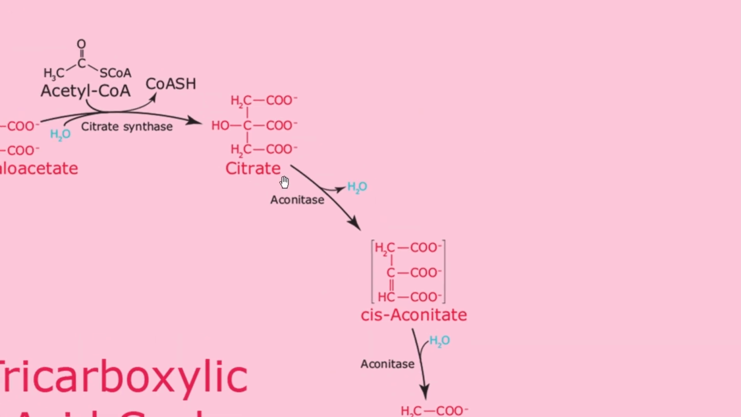See, this is the citrate. This is the first carbon, this is the second carbon, and this is the third carbon, right? So the first carbon contains H2, 2 hydrogen atoms. The second carbon contains OH, and the third carbon contains H2.